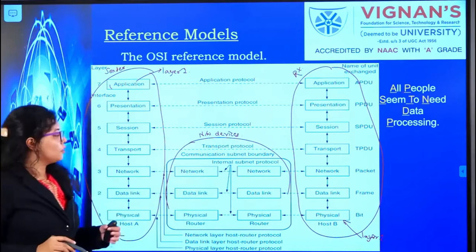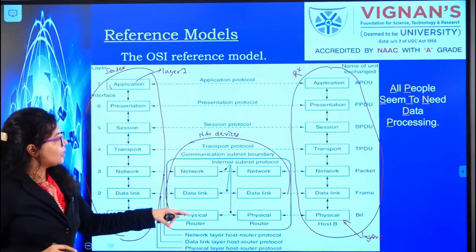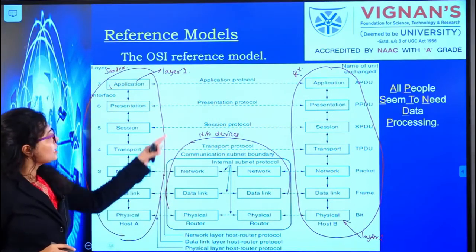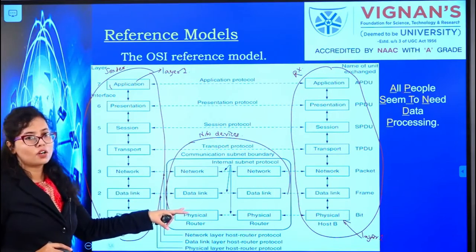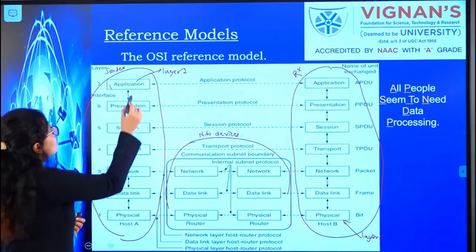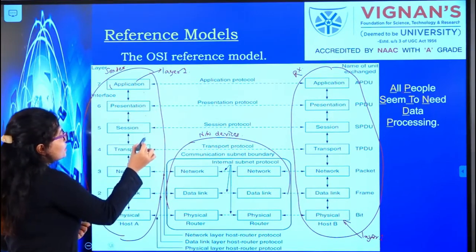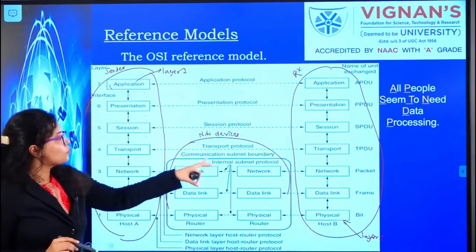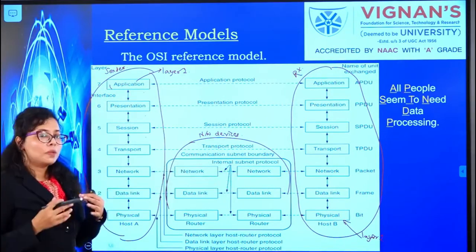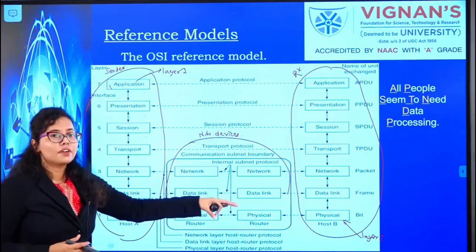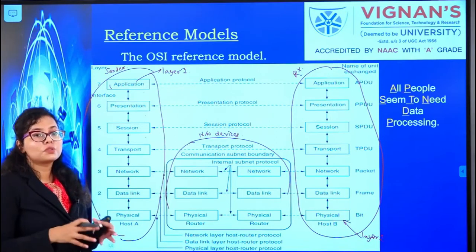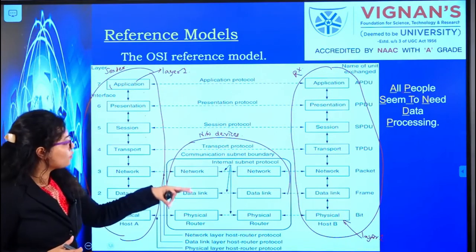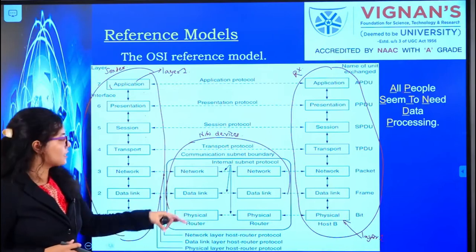You see here you have only 3 layers for network devices, because the higher layers are not necessary. Users use the application, presentation, session and transport layers, and since there are no users for networking devices and their only function is to share and route the data packets, we have only 3 layers for them.